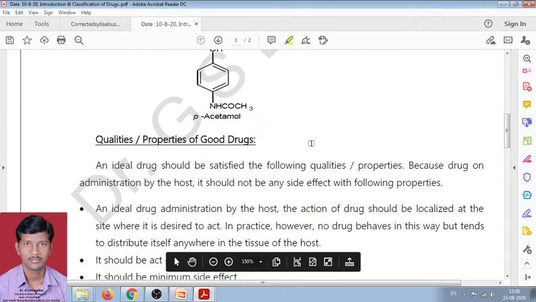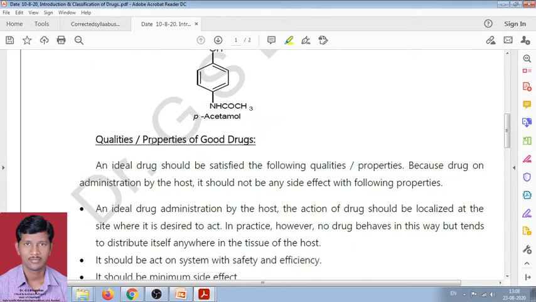Now the next point is qualities or properties of good drugs. Means while we are using the drug as a good drug, it is considered an ideal drug. Means an ideal drug should have some specific good properties or good qualities.